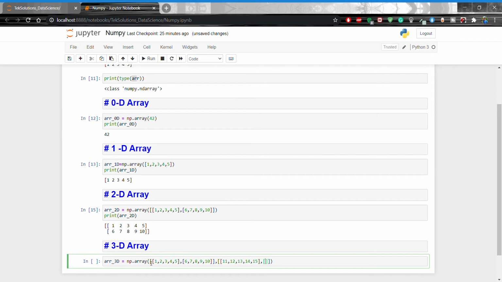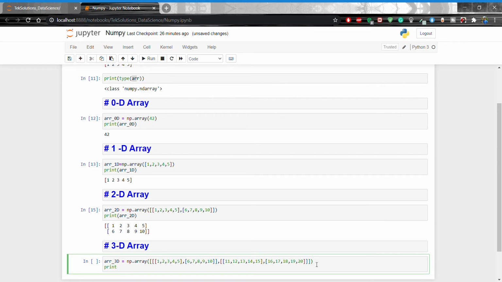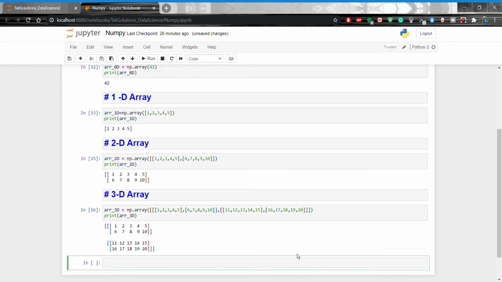And that 16, 17, 18, 19, 20, and this is going to close, and this is going to close one more. Okay, and print arr_3d, shift enter. Okay, this is a 3 dimensional array, right?